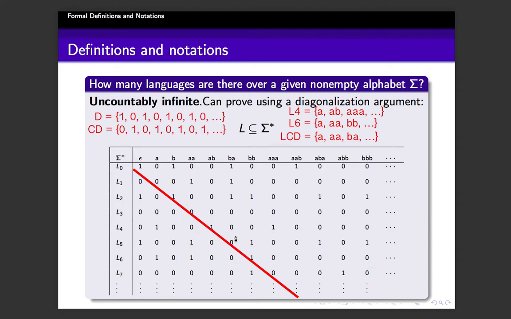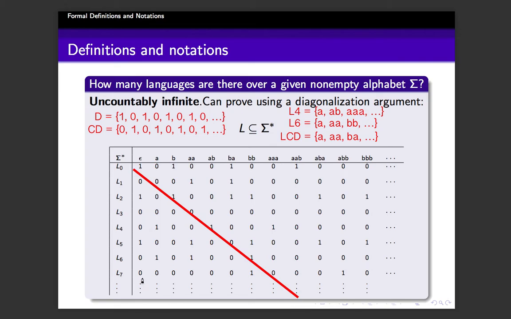So we have constructed a language which is a possible language over sigma, and which is not listed here. Regardless of whatever listing the opponent gives, we get a contradiction: at least one language is not in the listing.